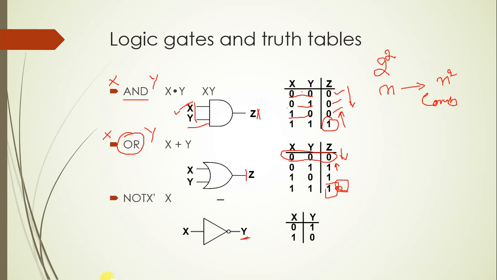Clear? Similarly, NOT is nothing but a complement. We have done complement once in the previous example, right? So that is nothing but complement. If you give 0, you will get 1. If you give 1, you will get 0. So in that case, since it is only one input, 2 to the power of 1 gives 2 possible combinations.